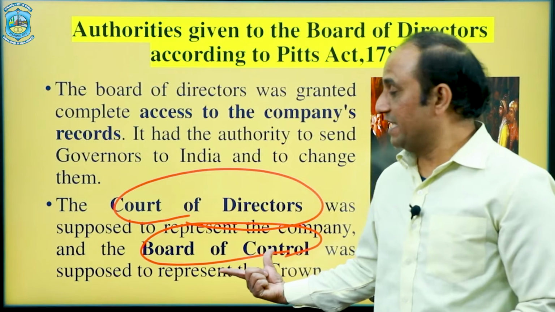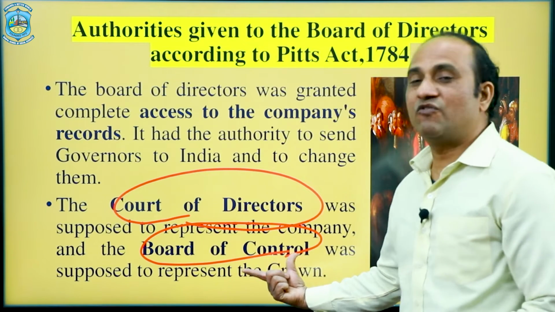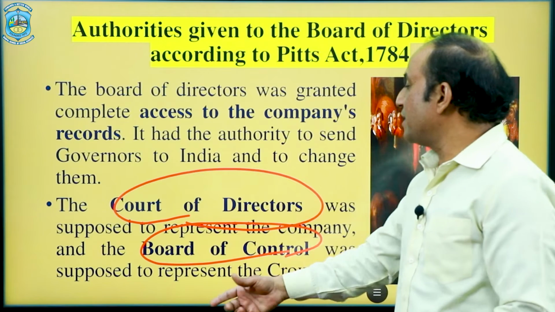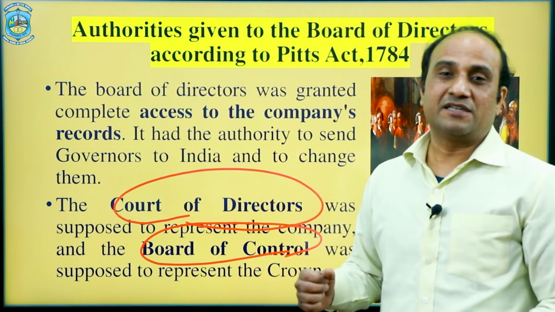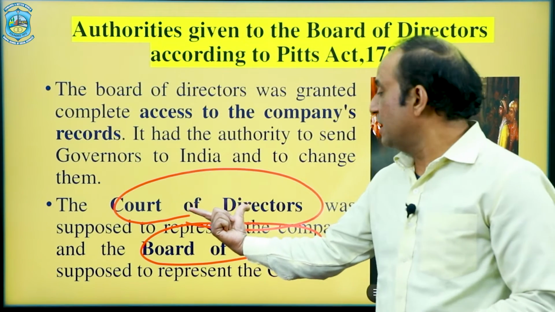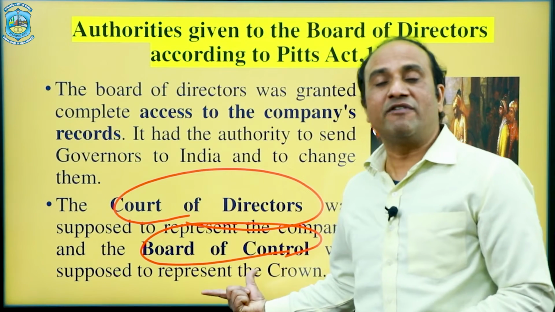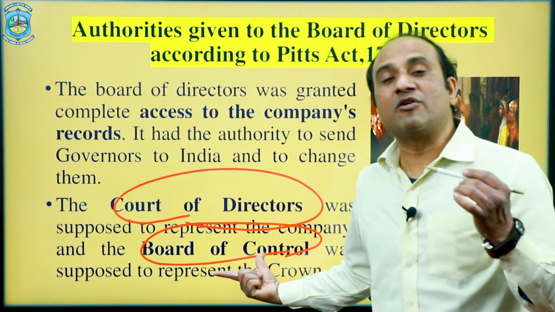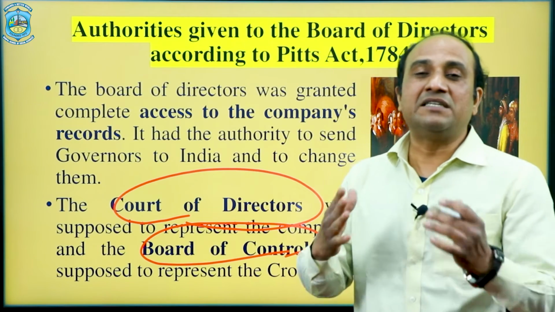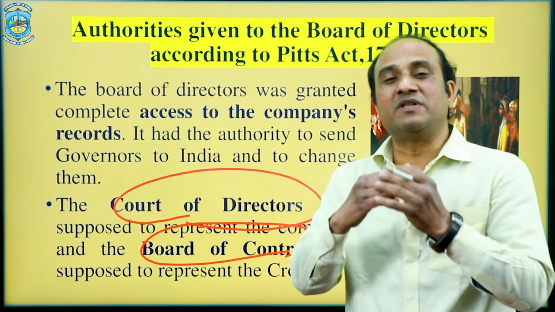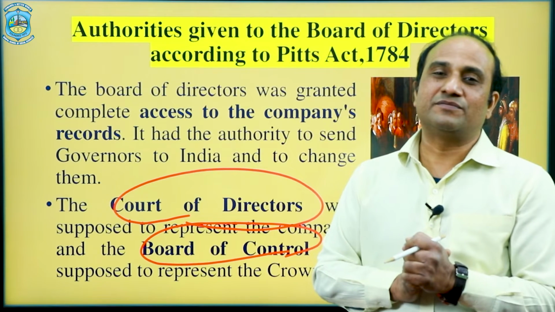But if we see, the Board of Control was more superior in comparison to the Court of Directors. The Court of Directors were concerned with corporate matters, and the Board of Control was concerned with government proceedings and the directions coming from the Parliament or the Crown.